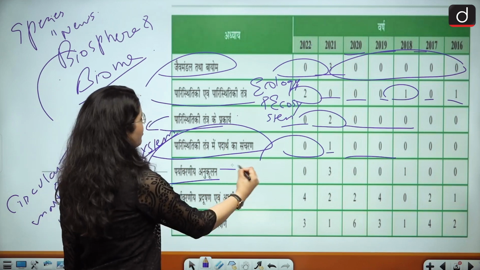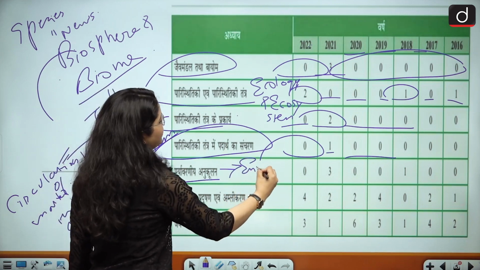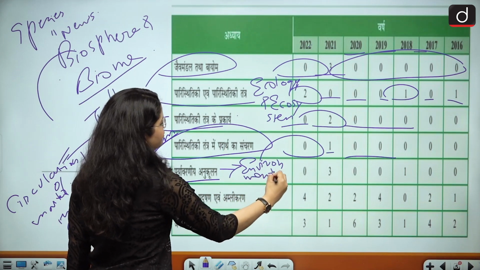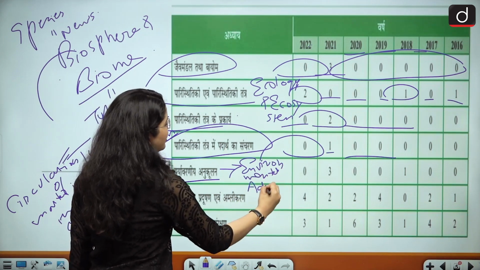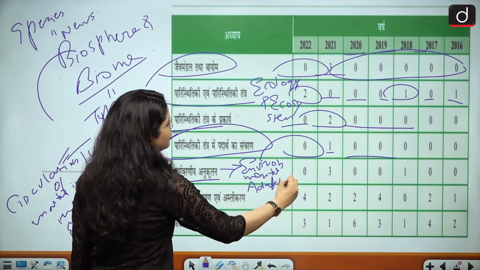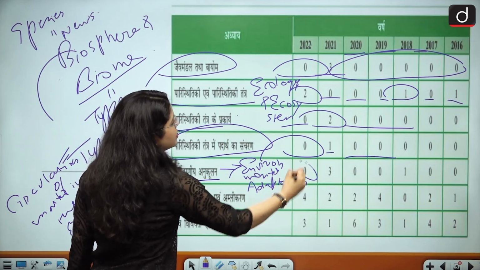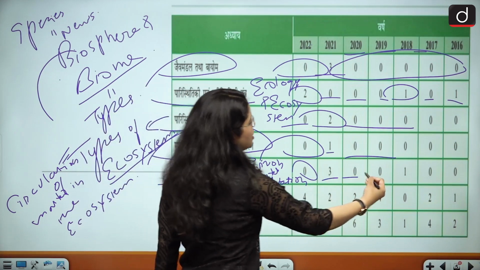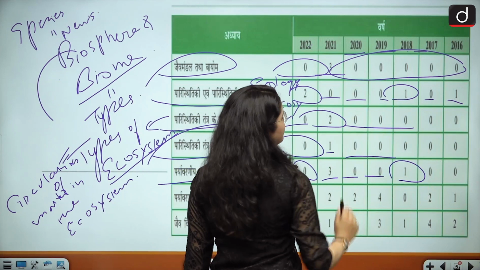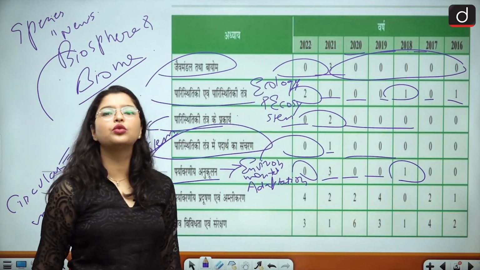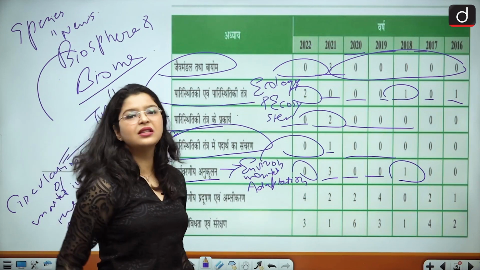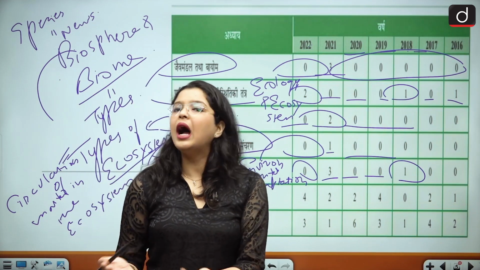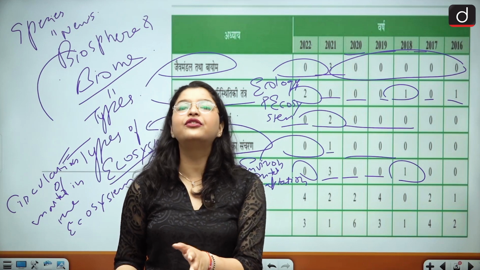Then if you talk about environmental adaptation, 0 questions, then the trend again reversed, 3 questions, then 0 questions, 0 questions, 1 question in the year 2018 and 0 questions. So you can see that this is how the trend is shuffling. The topics which are least expected are very much asked now, and very frequently.